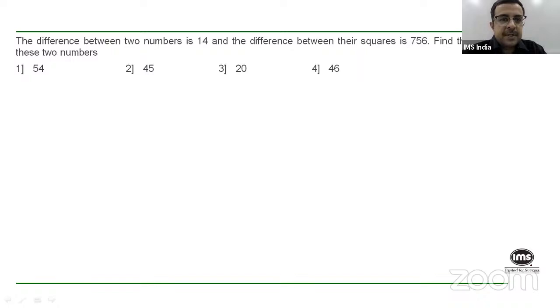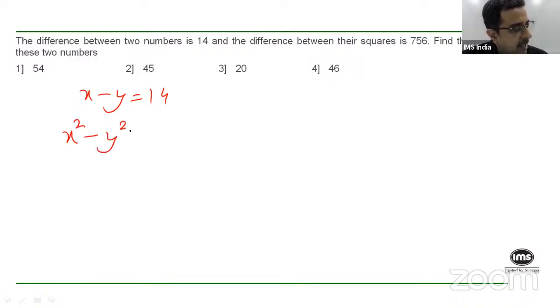Here you're told that the difference between two numbers is 14 and the difference between their squares is 756, right? So if two numbers are x and y, you're told that x minus y is 14 and the difference between their squares, that is x square minus y square, is 756. The question is asking you what is that sum? So x plus y is how much?